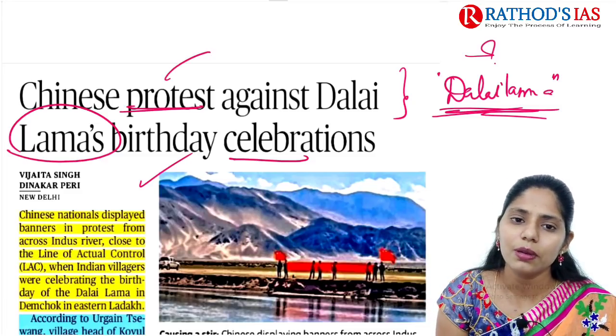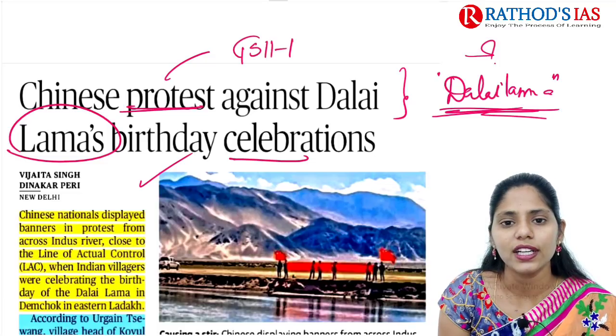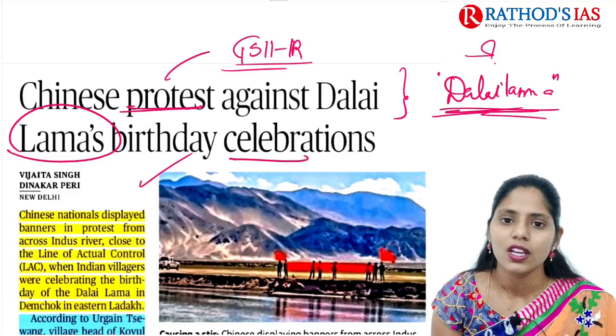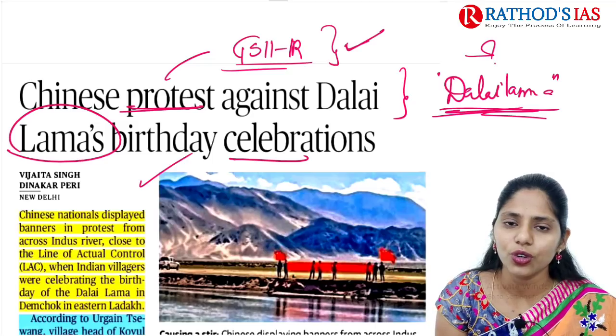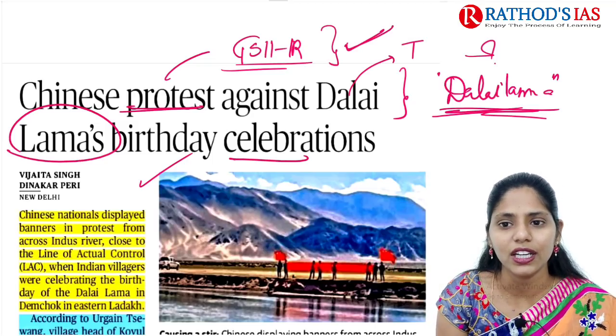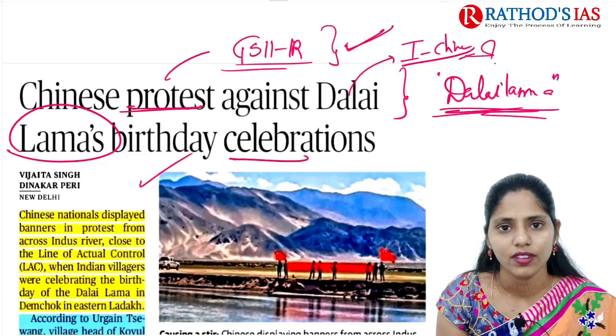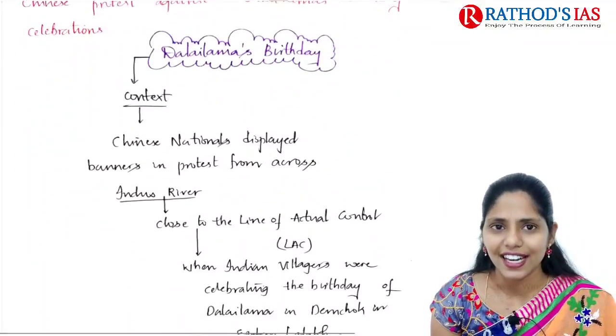This article will be important for GS paper 2 under international relations. So this is one important area we need to focus on. It is also one conflict area between India and China. Okay, so now let us see the context.